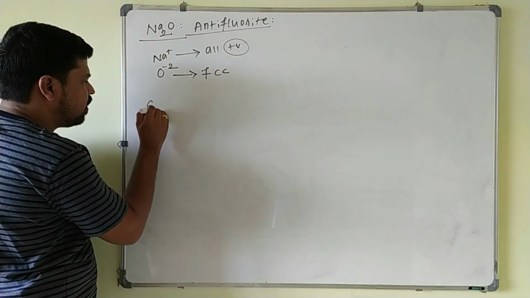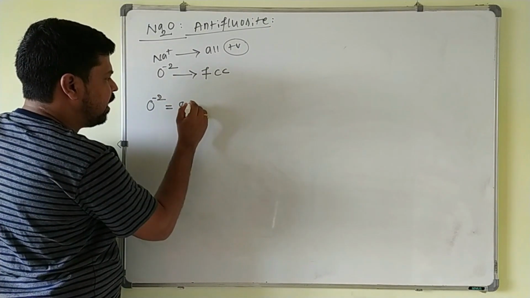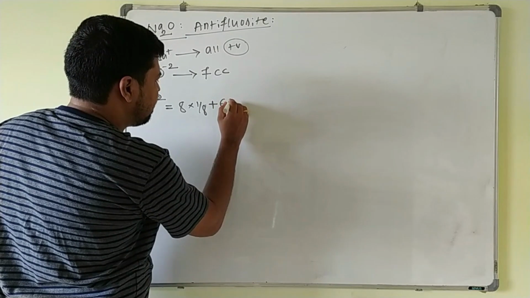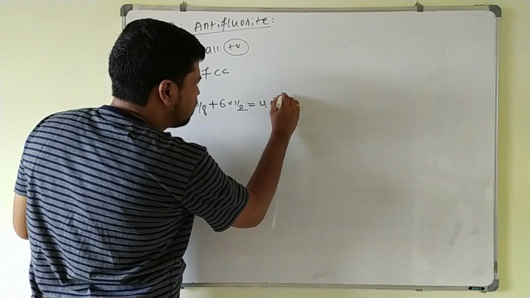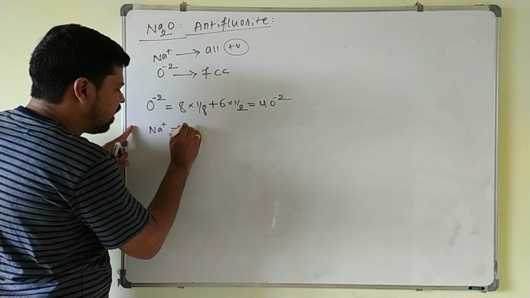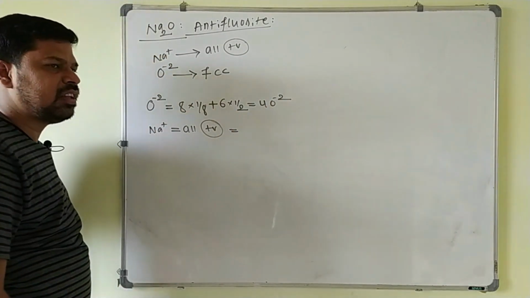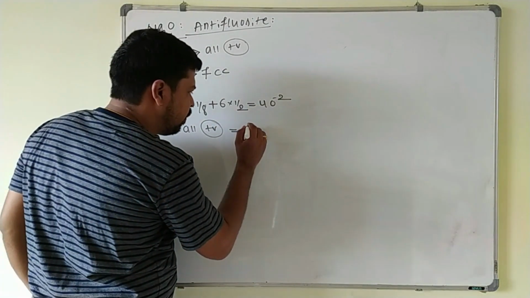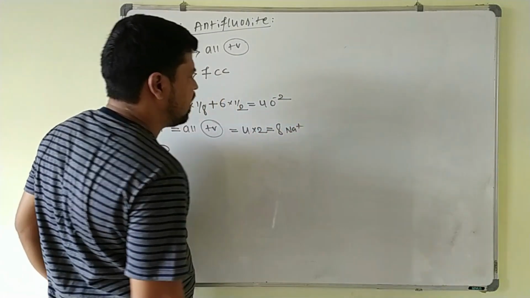So how many oxide ions will be there here? O-2 will be equal to 8 corners, contribution of each corner is 1/8, plus 6 face centered particles, contribution of each face center particle is 1/2, so that 4 oxide ions are present, 4 O-2. Next, Na+ ions will occupy all the tetrahedral voids. With 4 oxide ions, 4 close packed particles are there, the number of tetrahedral voids formed will automatically be 4 into 2, that is 8 Na+ ions here.